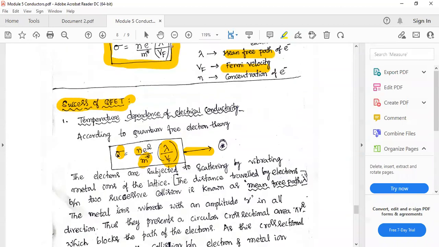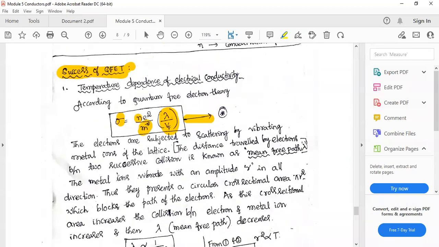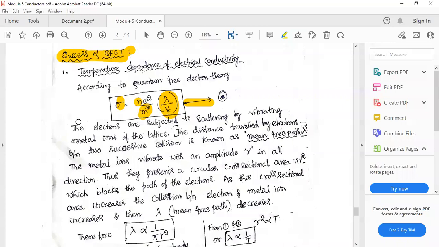Therefore, experimental observations were actually proved by quantum theory. This is one of the successes of quantum free electron theory, and there is one more success. I have said that according to classical theory, sigma varies as 1 over root T. Do you remember that?